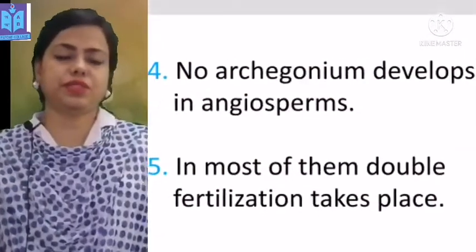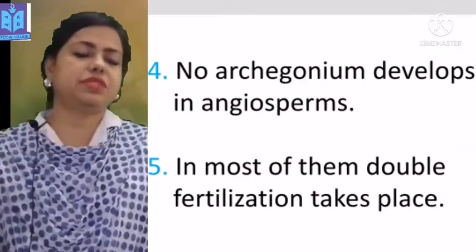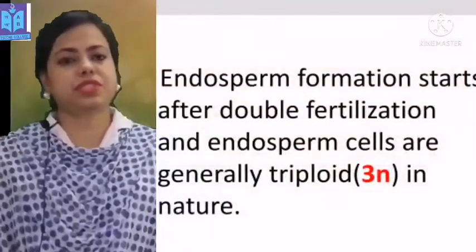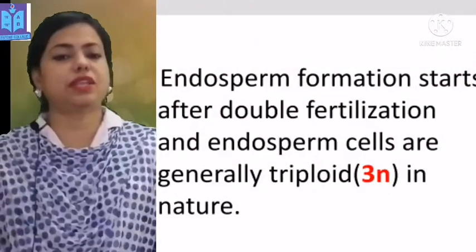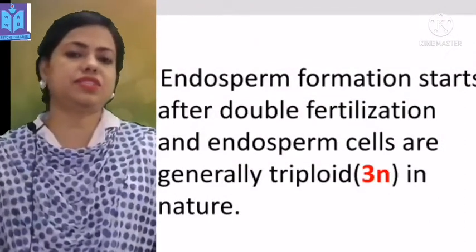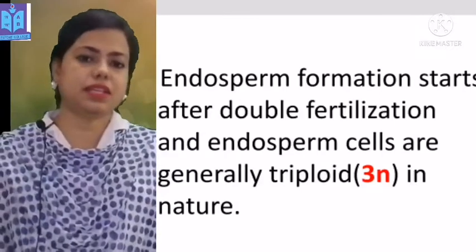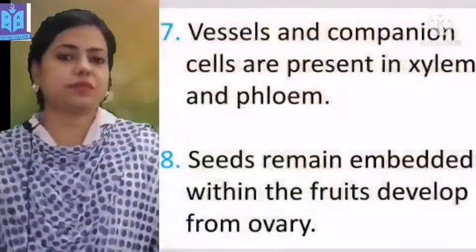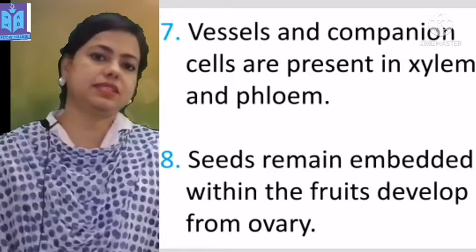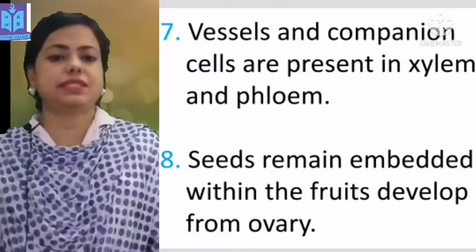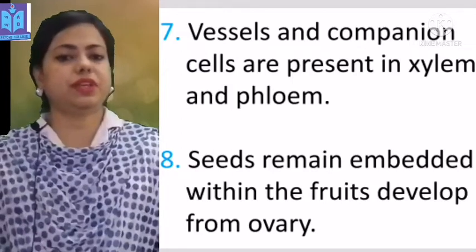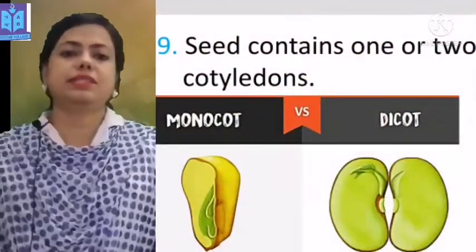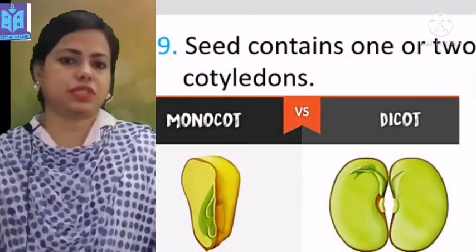No archegonium develops in angiosperms. In most of them, double fertilization takes place. Endosperm formation starts after double fertilization, and endosperm cells are generally triploid, that means 3N, in nature. Vessels and companion cells are present in xylem and phloem. Seeds remain embedded within the fruits developed from the ovary. Seed contains one or two cotyledons.